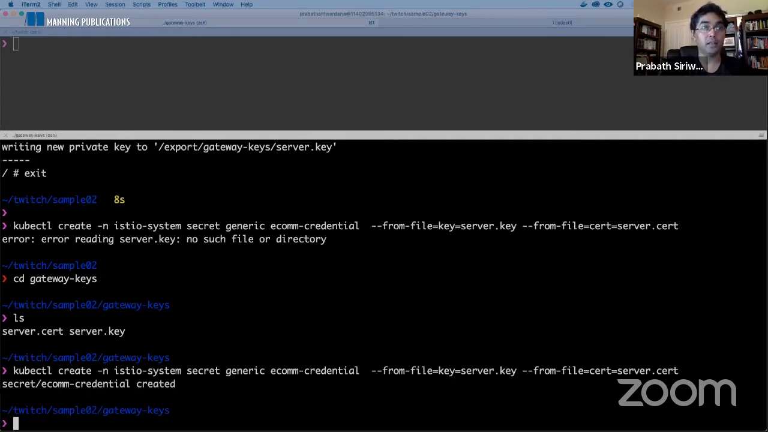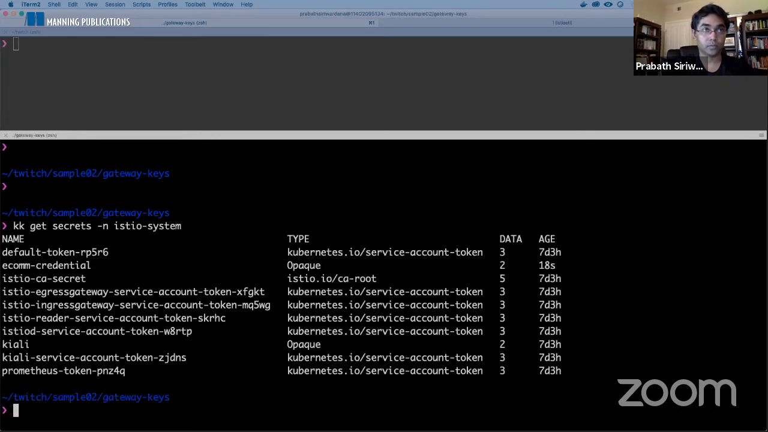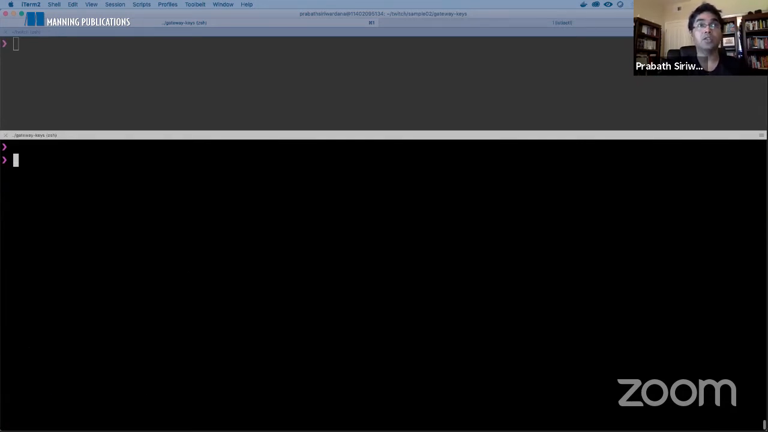Okay, so now you can see we created the secret called ecom credentials, and let me list out the secrets. Okay, this is the credential we created, this Kubernetes secret, and we created that in the Istio system namespace because we are going to use it with our Istio Ingress Gateway, which is running in the Istio system namespace itself. Okay. So done.